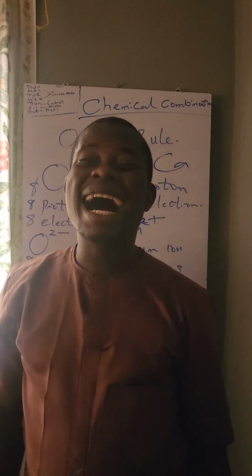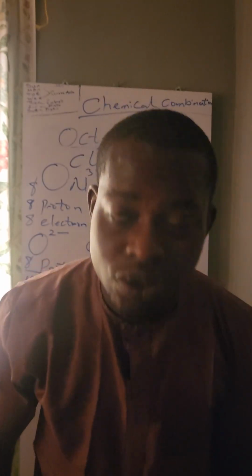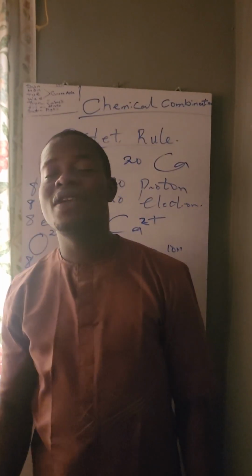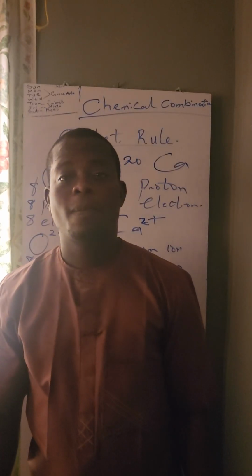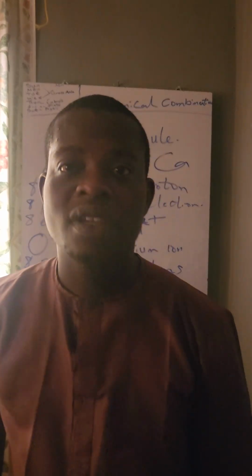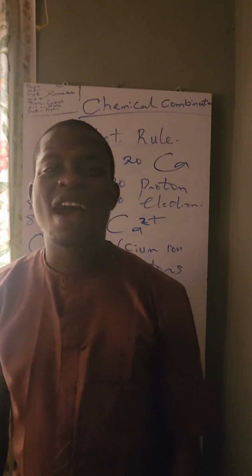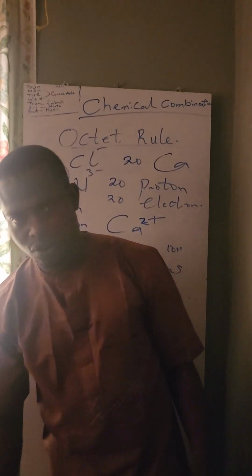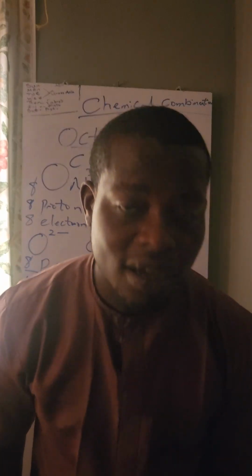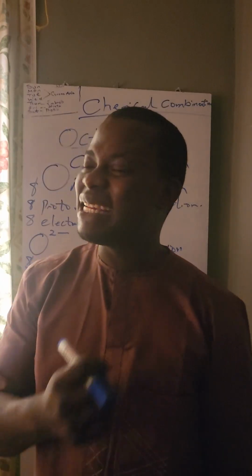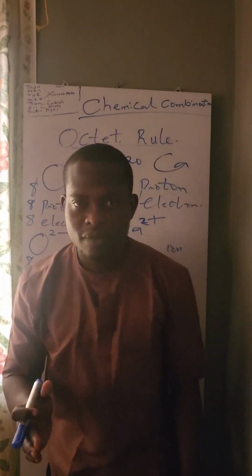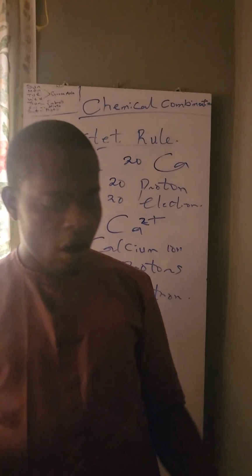They are metals. That's how we know metals. They will lose all their valence electrons. Example, we have sodium, Na. Sodium is a metal. We have silver, Ag, argentum. We have copper. Those are metals. We have magnesium, potassium, calcium. Those are metals. We have iron, zinc. Those are metals. We have lead, tin. They are metals. Those are examples of metals.